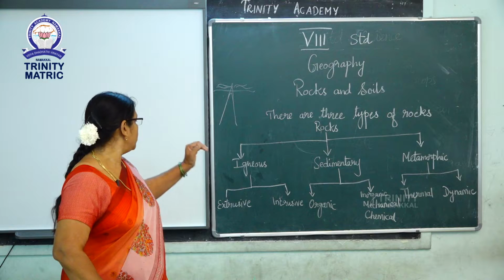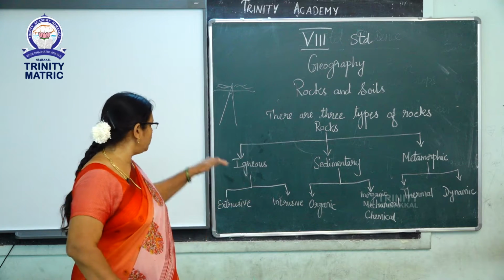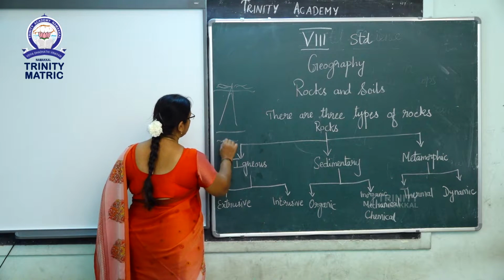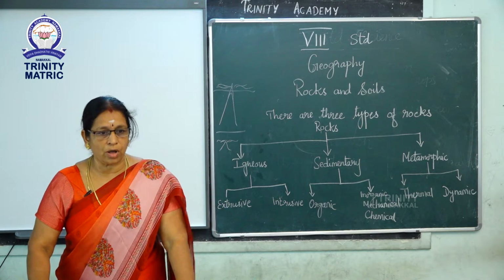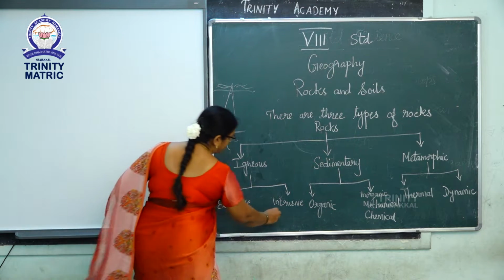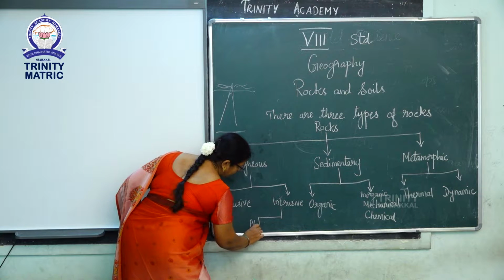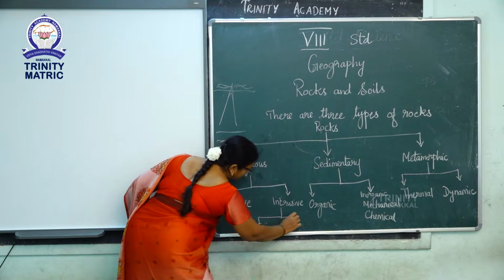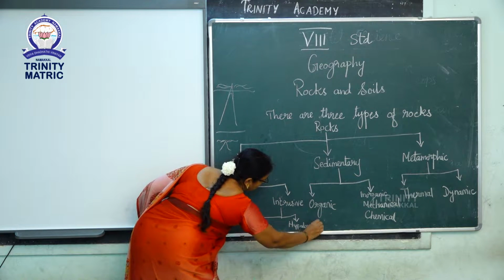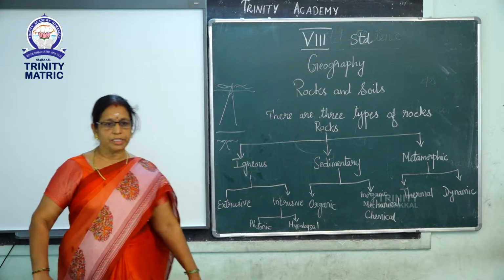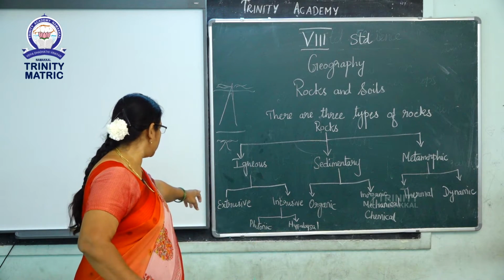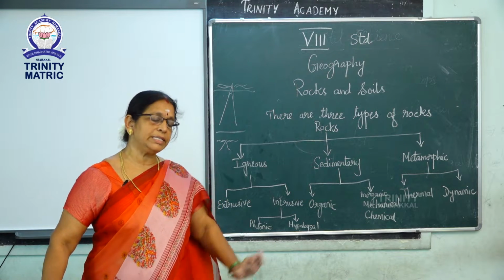Next, intrusive rocks. The molten magma sometimes cools down deep inside the earth's surface. That is here, it cools down here. So, these types of rocks are called intrusive rocks. Now, intrusive rocks we can classify into 2: plutonic rocks and hypabyssal rocks. These plutonic rocks are seated deep inside the earth. That's why it is known as plutonic rocks, and the example is granite.